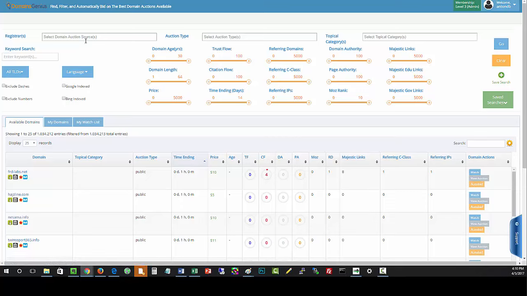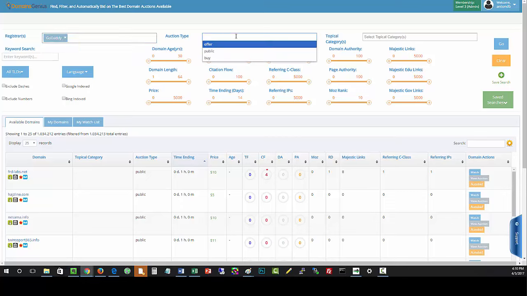All right. So here on the top left is where you would select the registrar. So this would include GoDaddy, Namejet, or SnapNames. We are currently only supporting GoDaddy just because it's the biggest one and it's the main one that everyone's using. We will later put in support for Namejet and SnapNames. So to start, you can go ahead and just click GoDaddy.